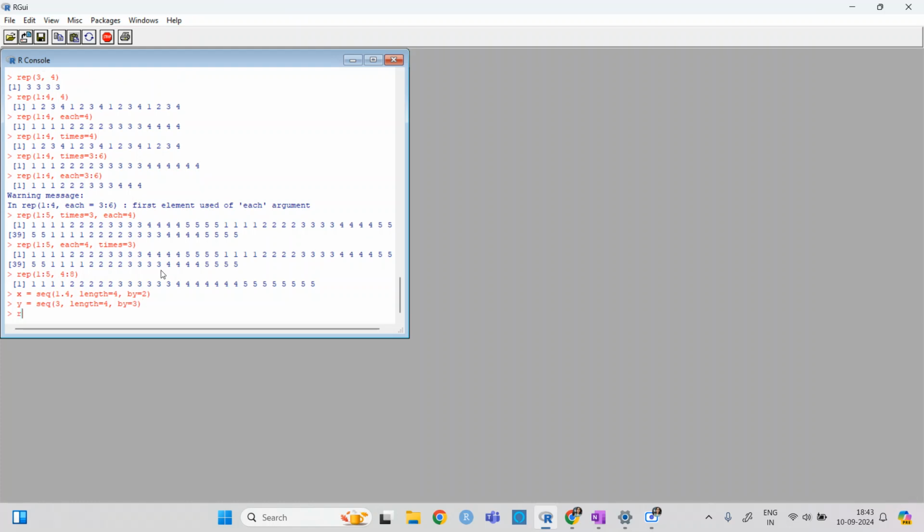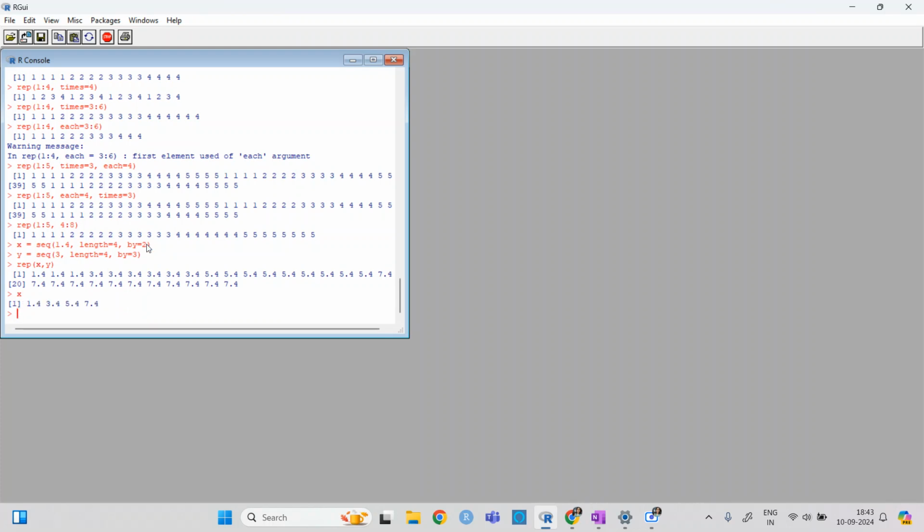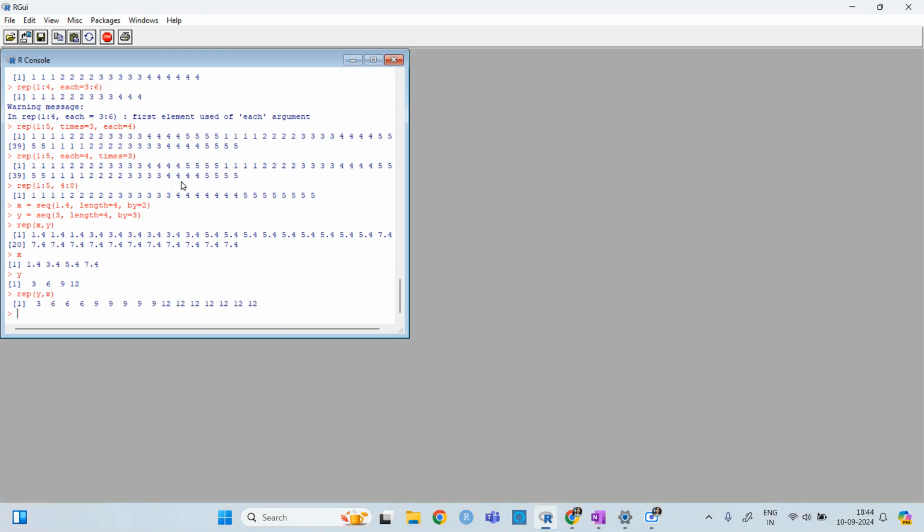Right? And I want to repeat this x by y number of times. So x was this, y was this. So 1.4 is repeated 3 times, 3.4 is repeated 6 times, and 5.4 is repeated 9 times, and 12 is repeated 7.4 times. But what if we do y comma x?